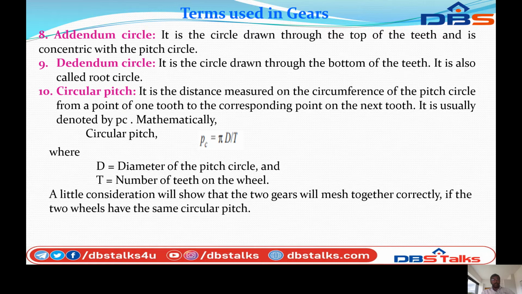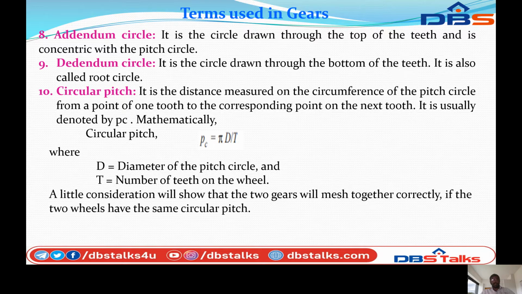Next, circular pitch. It is the distance measured on the circumference of the pitch circle from a point on one tooth to the corresponding point on the next tooth. It is usually denoted by Pc. So mathematically, circular pitch Pc is equal to pi D by T, where capital D is the diameter of the pitch circle and T is the number of teeth of the wheel.